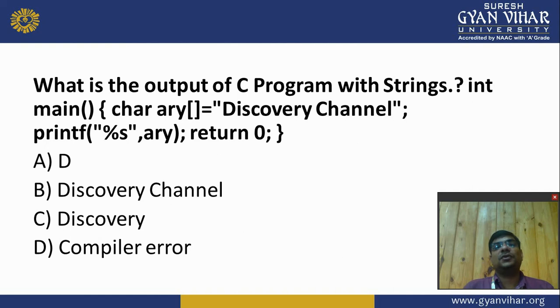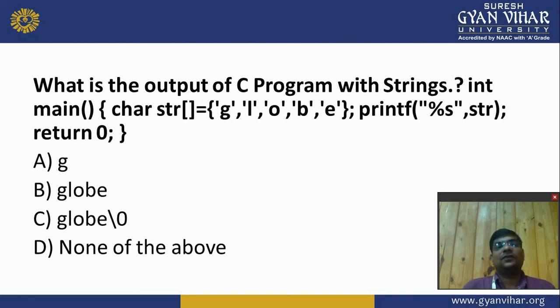What is the output of the C program with strings? Int main. What is the result? Discovered channel, discovery, compile error. So what is the result of this? Discovery channel. Next is what is the output of the C program with strings? Int main, character string glove, globe printf %s. So the result is glove.